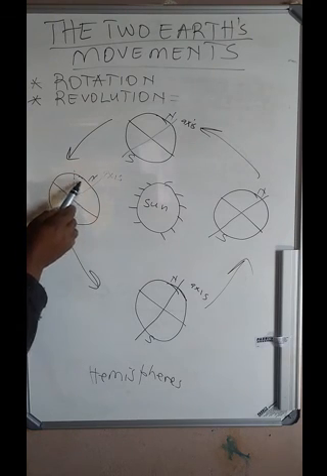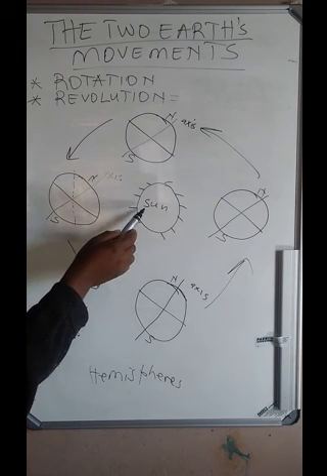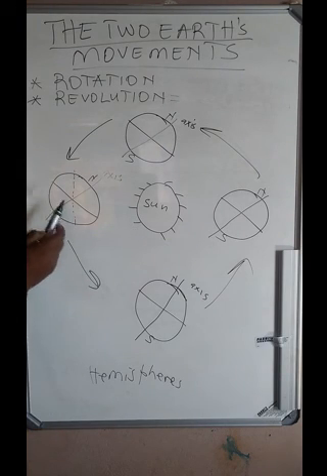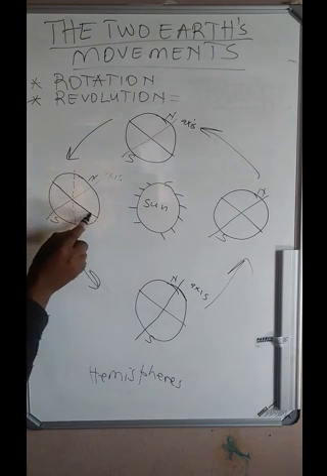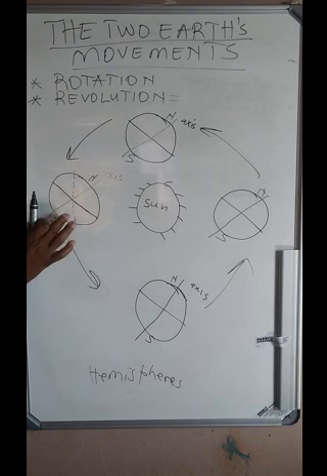So people here in the northern hemisphere are receiving a lot of sunlight, while people here in the south, the south starts from here, are receiving less sunlight.